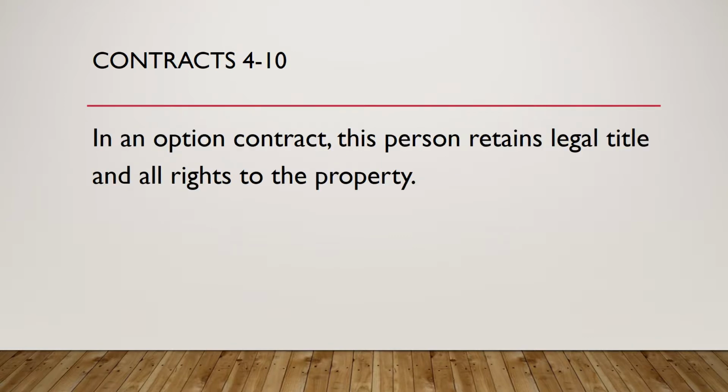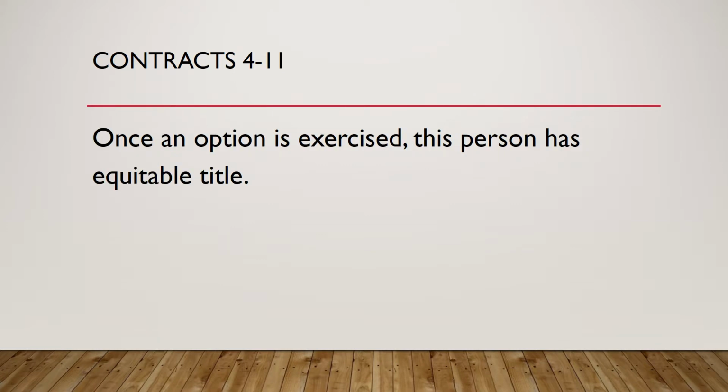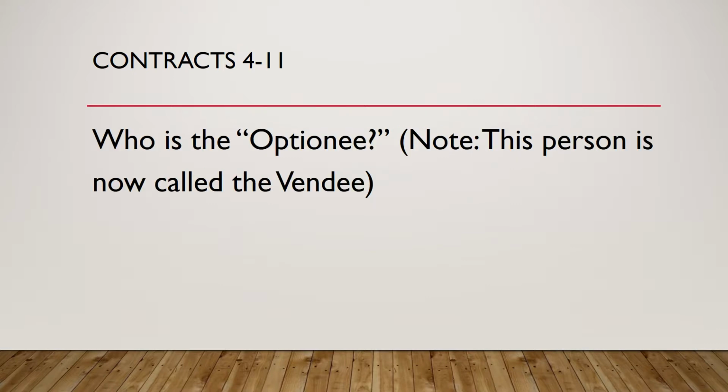Question 10. In an option contract, this person retains legal title and all rights to the property. Who is the optionor, who still owns the property until closing? Question 11. Once an option is exercised, this person has equitable title. Who is the optionee? Note, this person is now called the vendee.